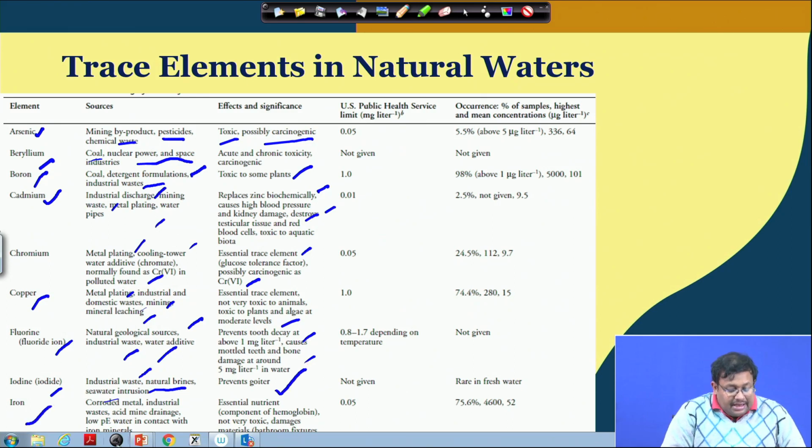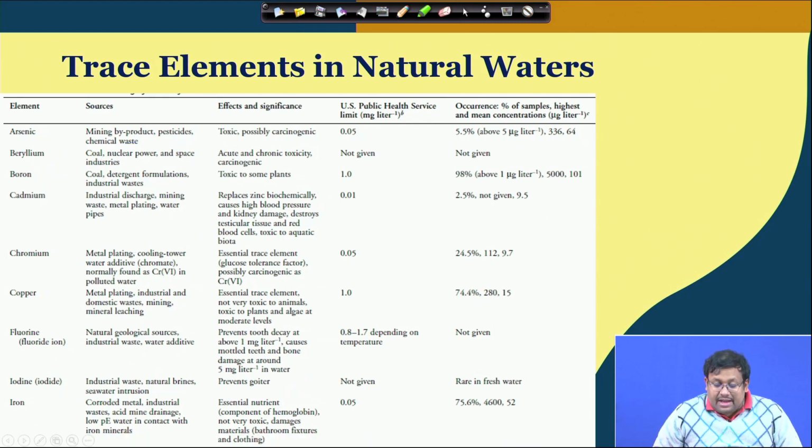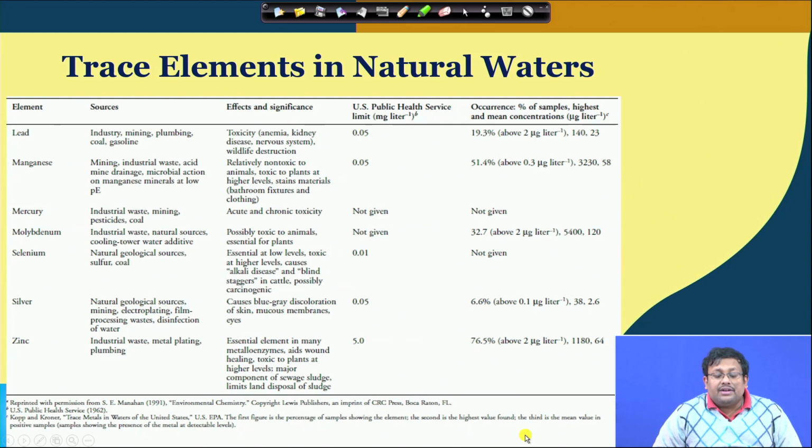And iron is present in corroded metal and industrial wastes. So, obviously, these are essential nutrients. As you can see, some of the important trace elements have beneficial effects, while some have very deleterious or hazardous impact. So, depending on their effects or significance, we should be careful about their concentration in the terrestrial as well as aquatic environment. Let us go ahead and see what the other important trace elements are.